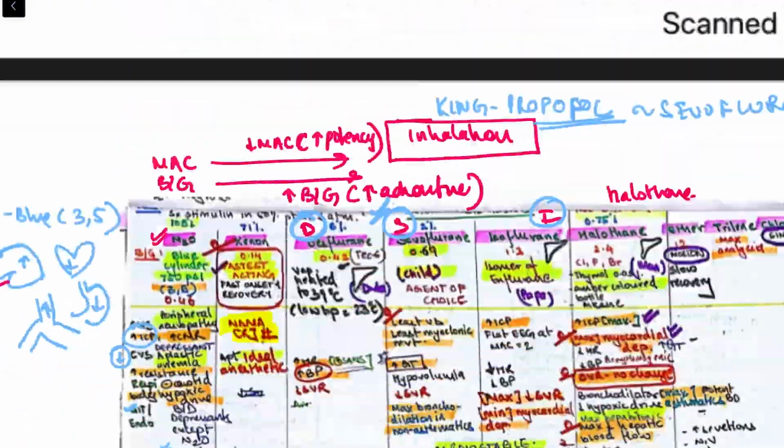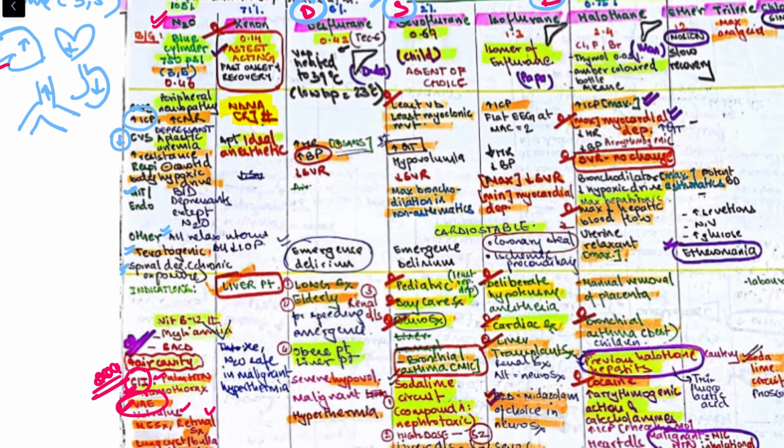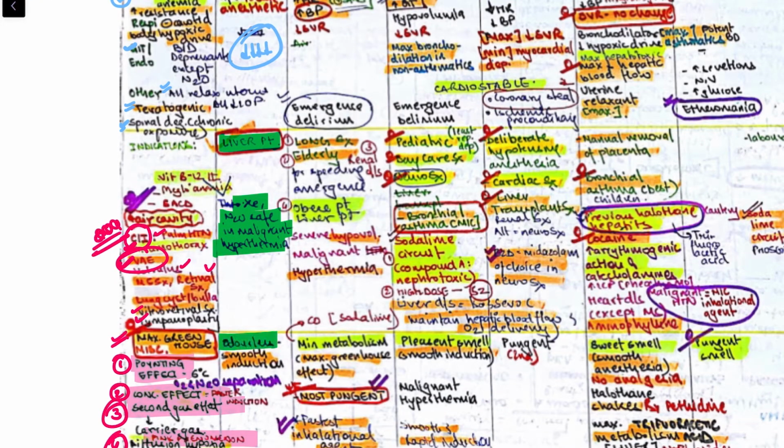So this is an inhibitor, so actions will be opposite to that of ketamine. Ketamine was causing increase in everything, this will cause decrease in everything. It is used in liver patients. Then remember that xenon and N2O are safe in malignant hyperthermia, like thiopental and propofol were safe. Then it is a colorless, odorless gas, hence it also leads to a smooth induction.